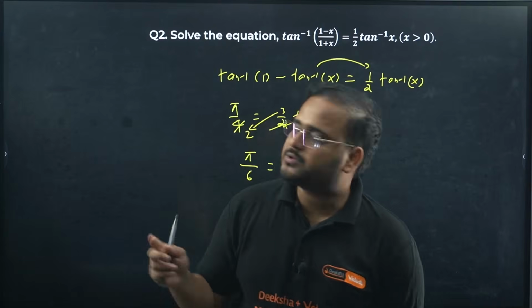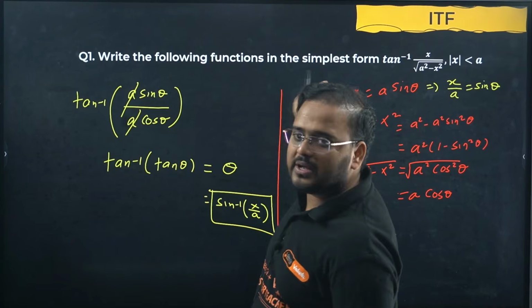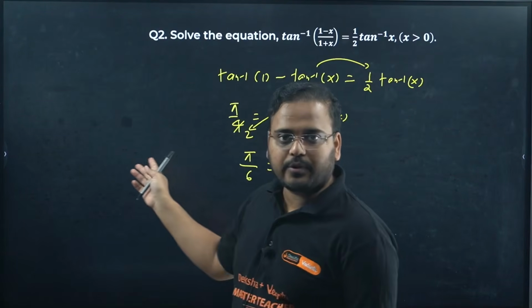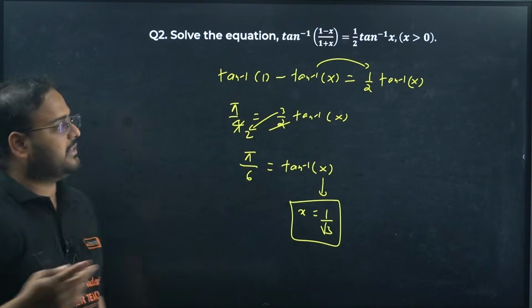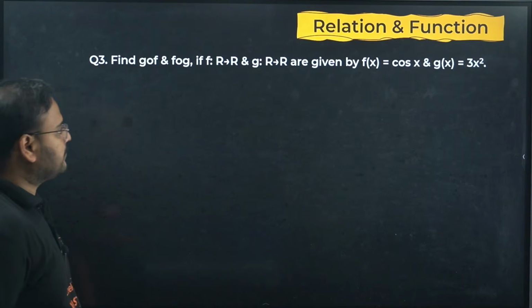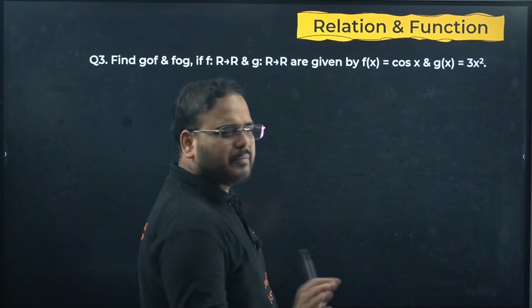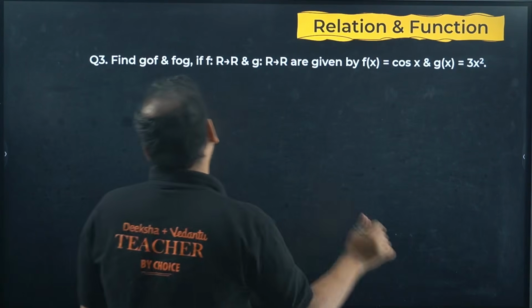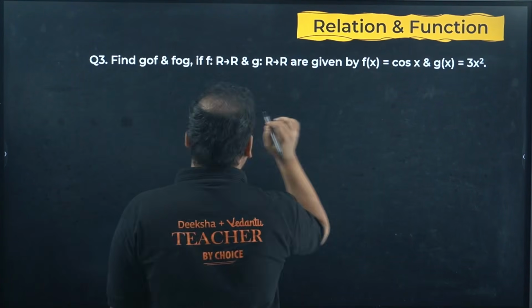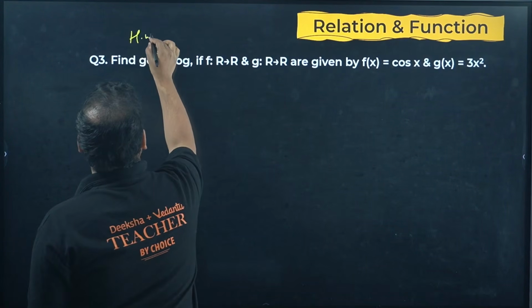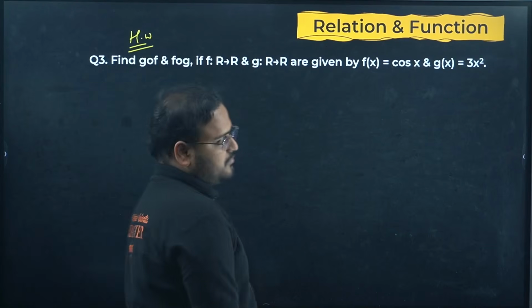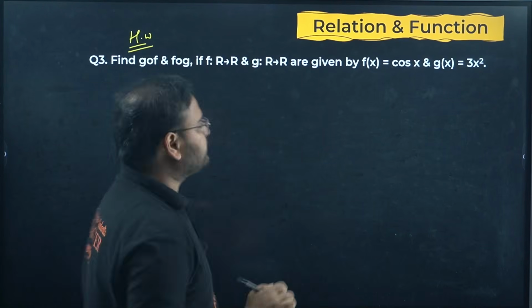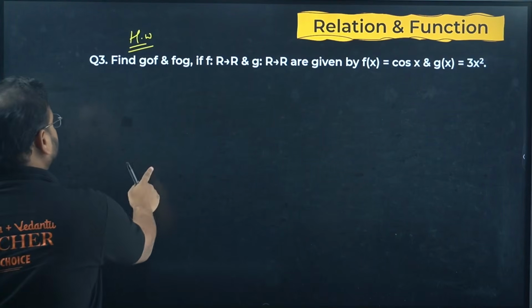We have expression form also. Simplifying this expression we had, this is the equation form. So we do have both varieties. Okay, next, relation and function. A very simple question on the composite function. This you will solve and give me the answer. This I'm not solving because I know you all can solve this question. So please solve and give it to me. Question number 3 is the homework.